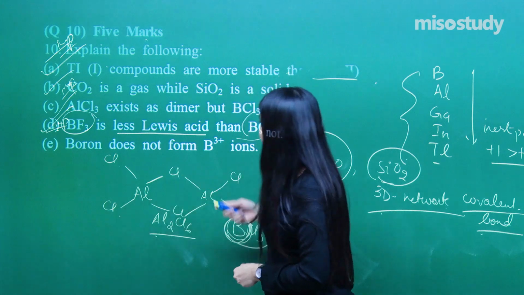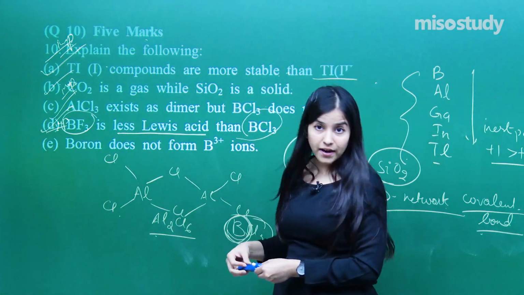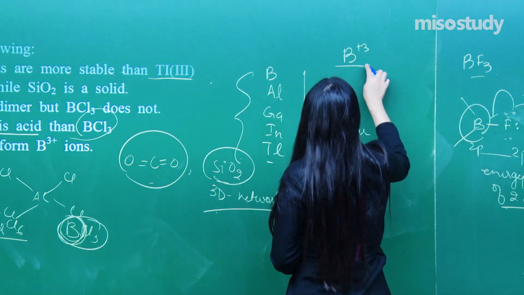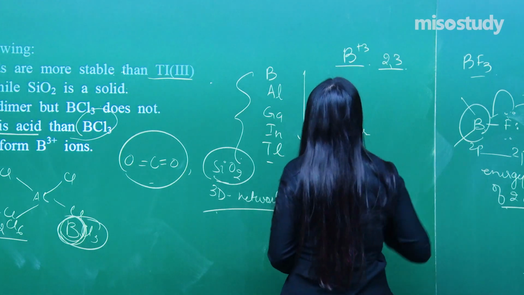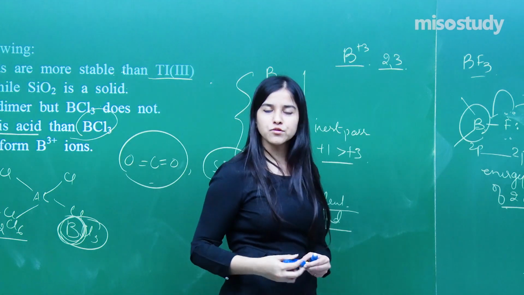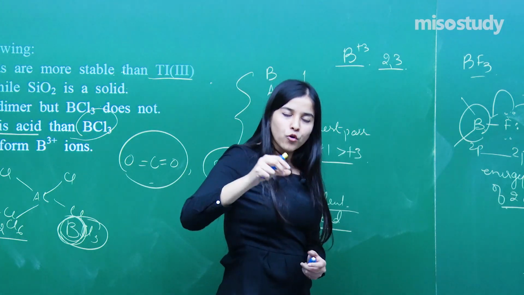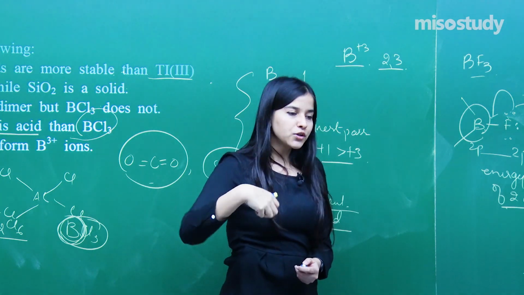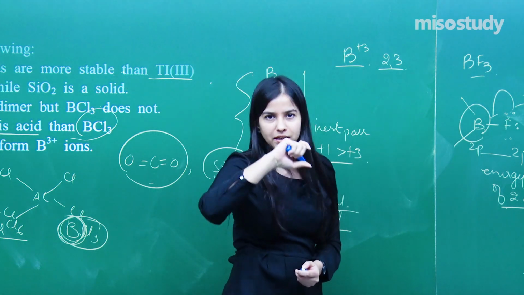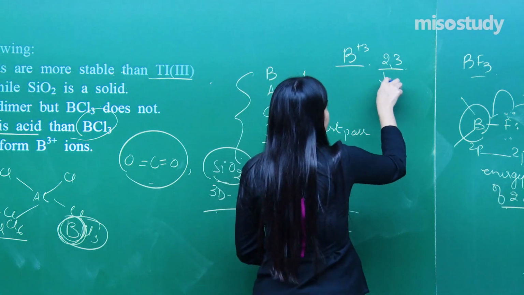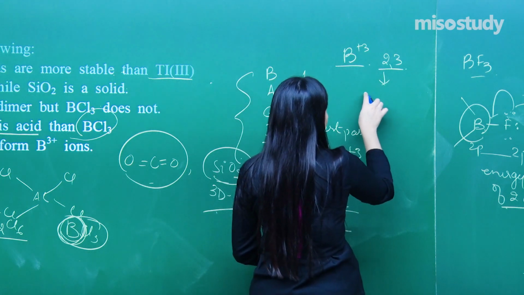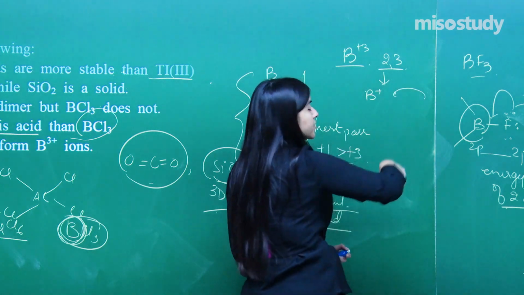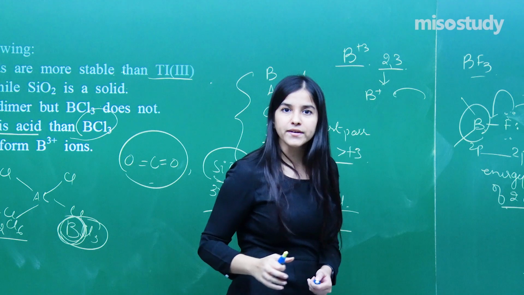Now the very last part: boron does not form B+3 ions. Why is that so? This is important. Boron is 2,3, capable of donating 3 electrons, but why is it not donating? Because boron is of so small a size, it has so much nuclear charge that it will not be capable of donating all 3 electrons. Three electron donation means first existing as B+. Now I have to remove one more electron from it. Imagine how much energy will be required.